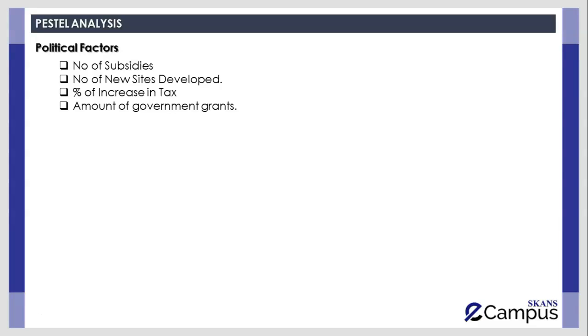Percentage of increase in tax. Tax percentage directly affects your net income. So if a high level of taxation is being applied by the government, it will have a negative impact on the organization's performance because you will have less disposable income.